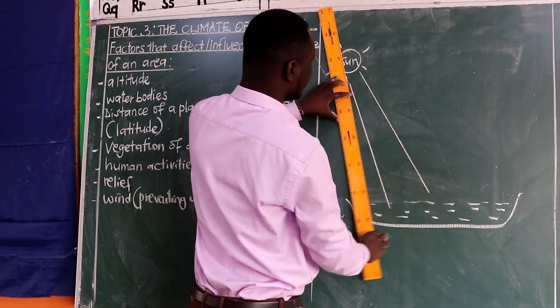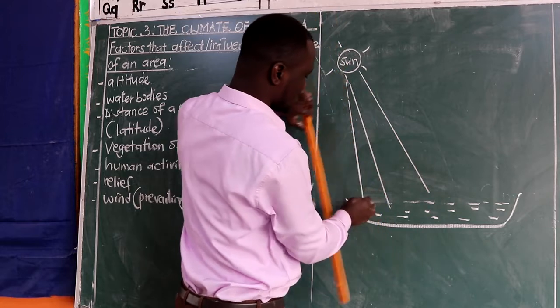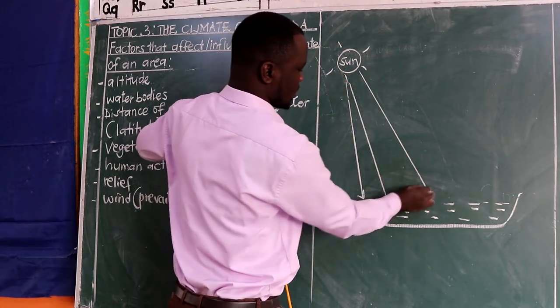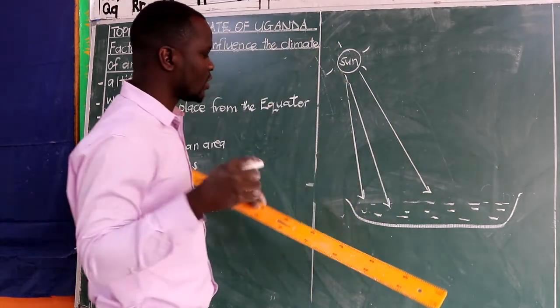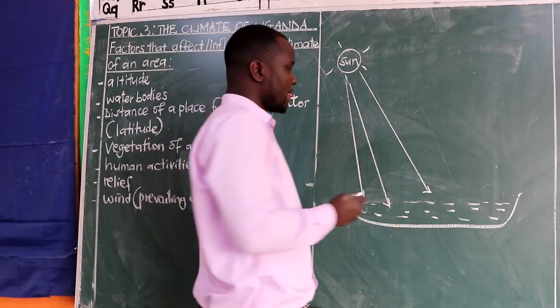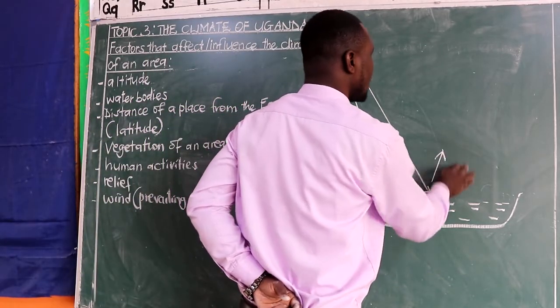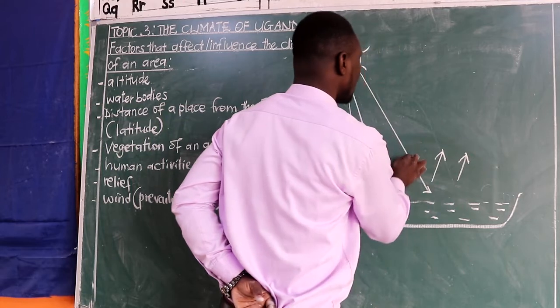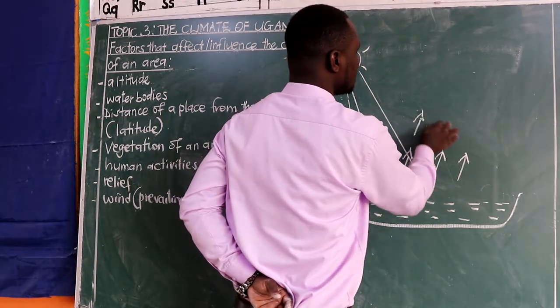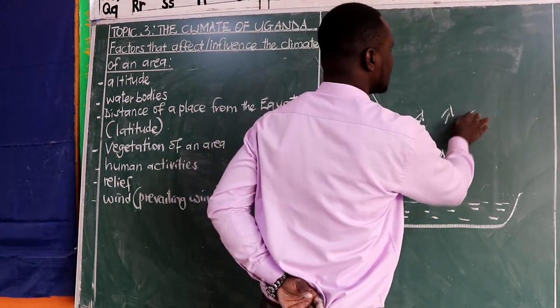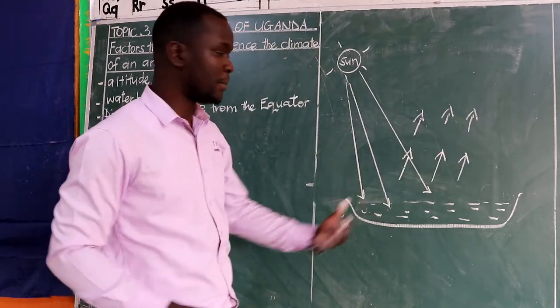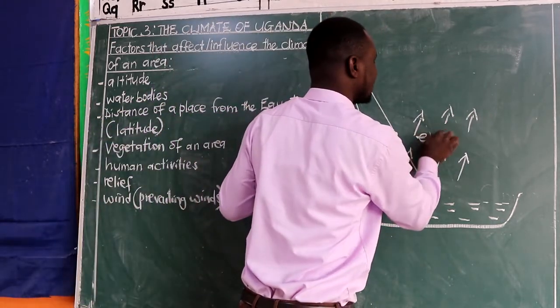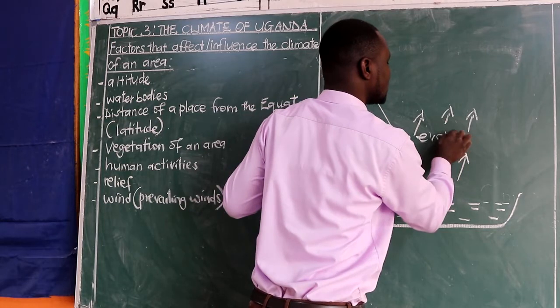These are the sun rays heating up the water body. Because of this continuous heating, the water is going to evaporate. This water is going to escape into the atmosphere in the process that we call evaporation.